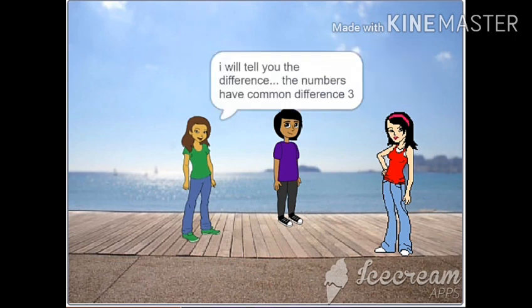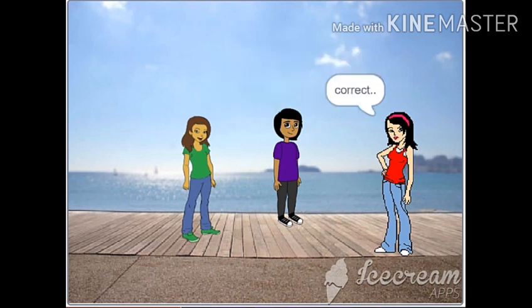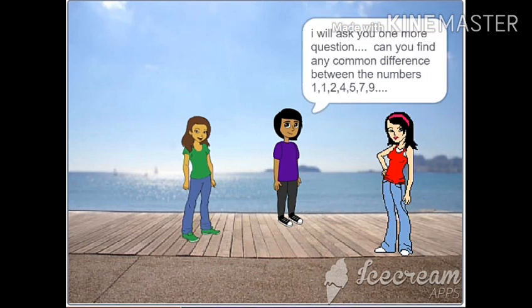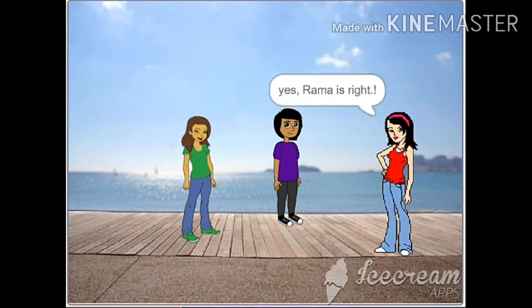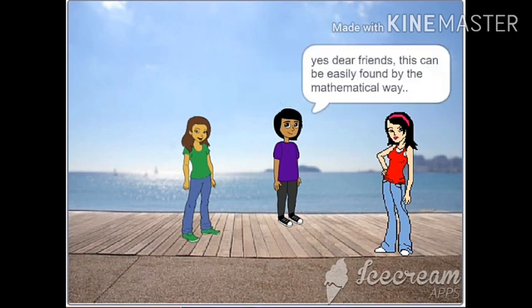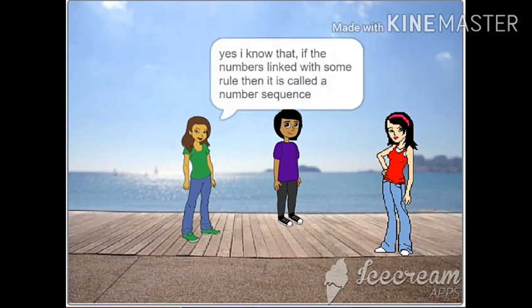Yes, you are right. The numbers have a common difference of 3. Correct. Right, friends? I will ask you one more question. Can you find any common difference between the numbers 1, 1, 2, 4, 5, 7, 9, etc.? No, Radha. These numbers do not have any common difference. Yes, Rama is right. Yes, dears, these can be easily found in a mathematical way. Yes, I know that. If numbers are linked with some rules, then it is called a number sequence.